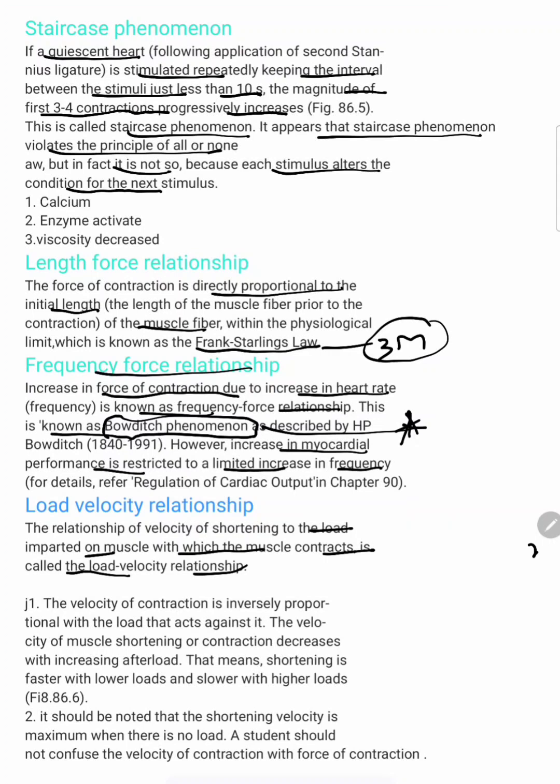Here we can understand that it is inversely proportional. The velocity of contraction is inversely proportional to the load that acts against it. The velocity of muscle shortening or contraction decreases with increasing afterload. Afterload and preload will be discussed in cardiac output. You just remember that shortening is faster with lower loads and slower with higher loads. Shortening velocity is maximum when there is no load. The velocity will be maximal when there is no load on the muscle. Okay, that's it. Thank you.